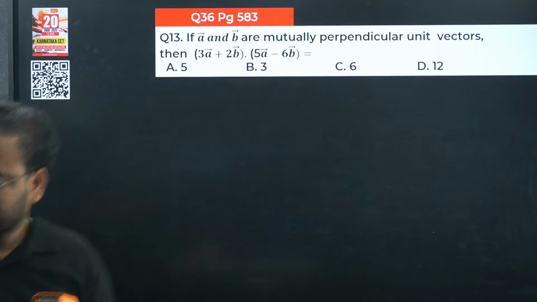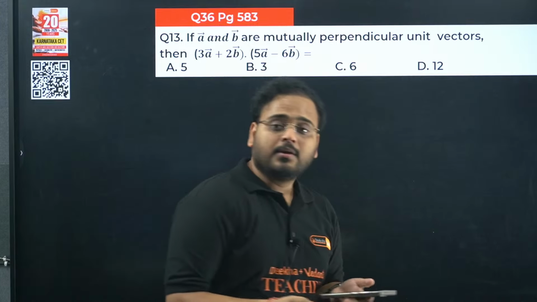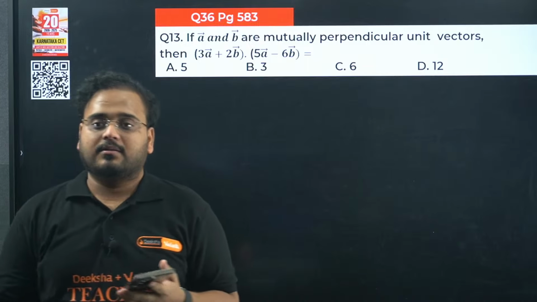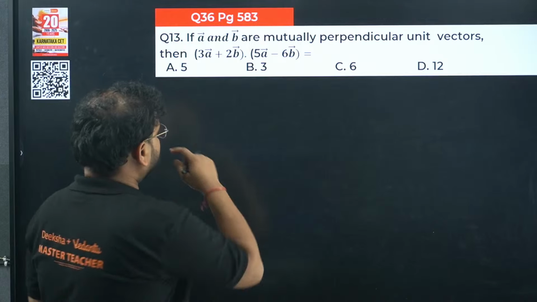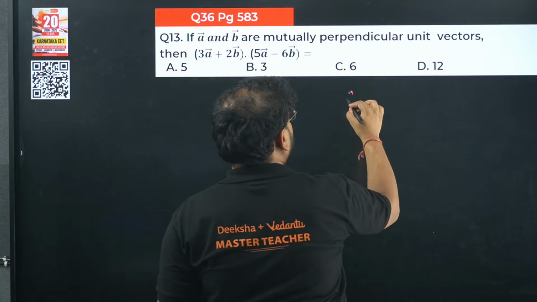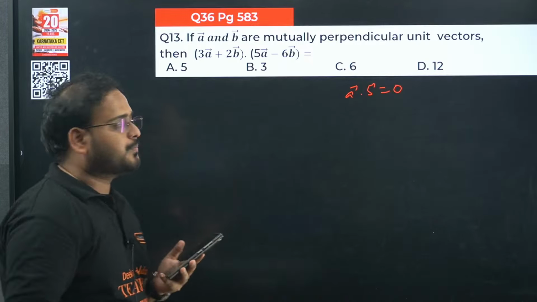13th one. If A and B are mutually perpendicular unit vectors, then this expansion we are looking for. Mutually perpendicular means A dot B will be 0.